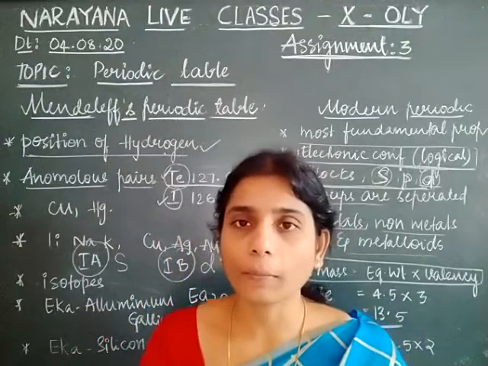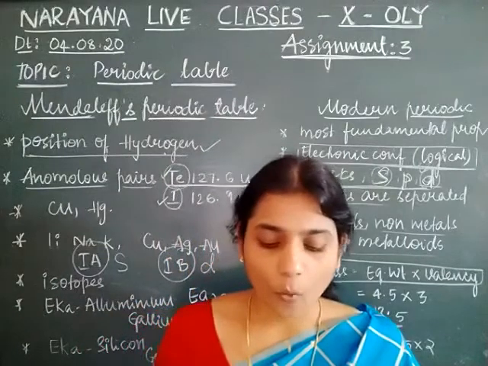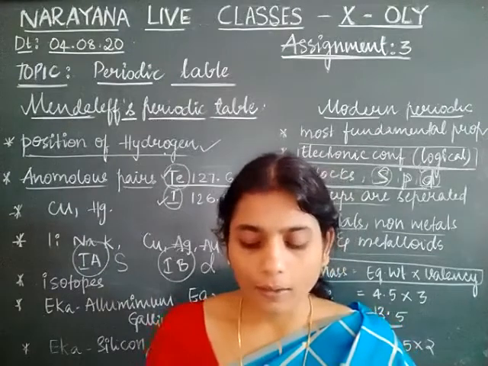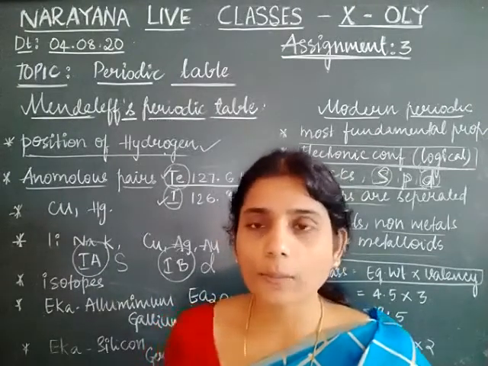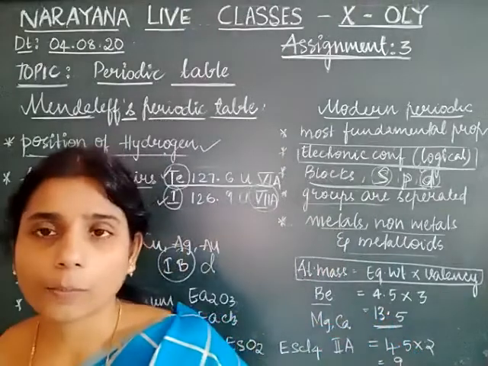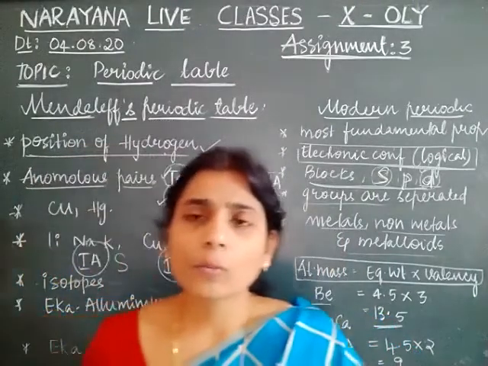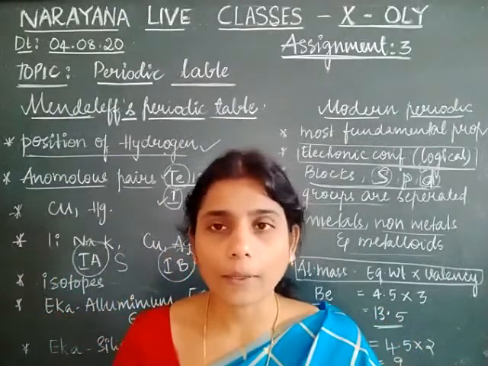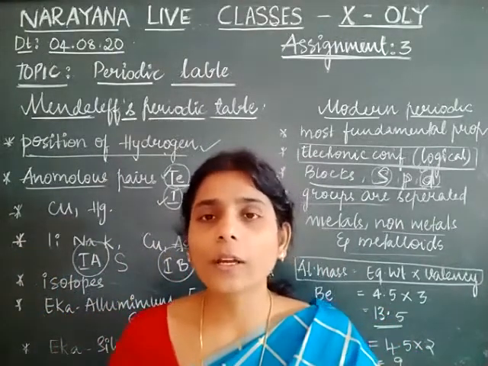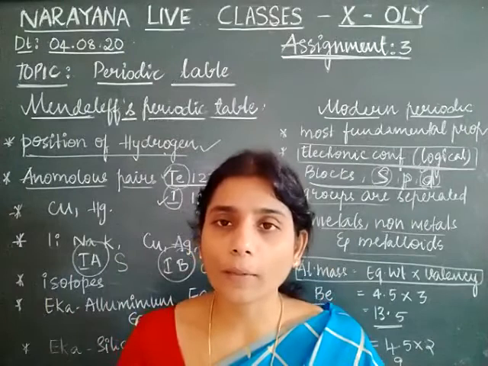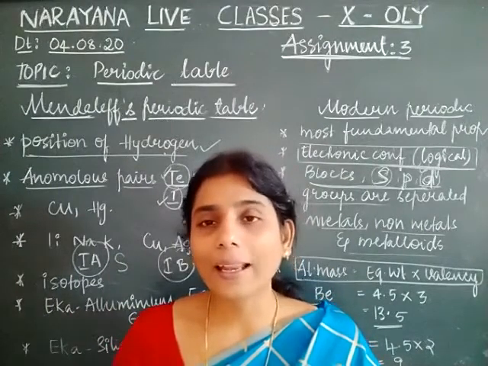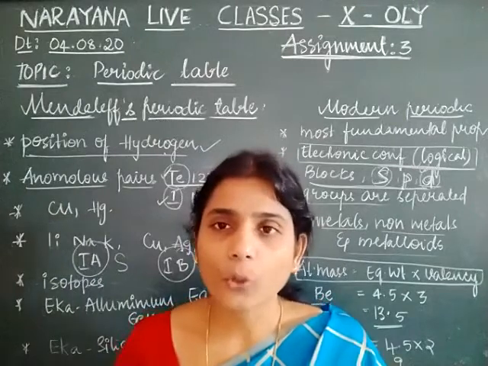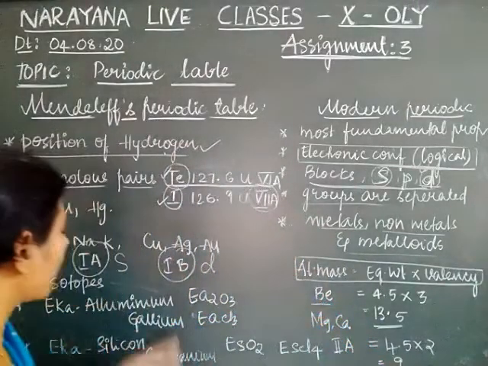Coming to the next one, why Mendeleev had to leave certain blank spaces in his periodic table? What is your explanation for this? The same explanation can be given. He was mostly concentrated on the physical properties and chemical properties of the elements. So when he was arranging the elements in the increasing order of their atomic masses, he found that certain elements are missing in that group having that particular properties. So he left them. For example, he left the gaps.